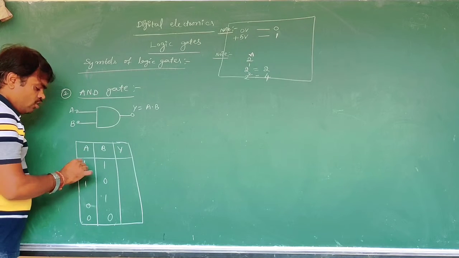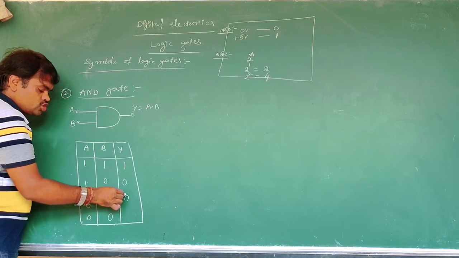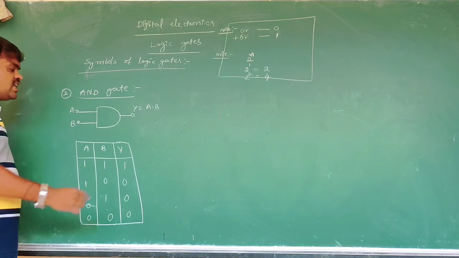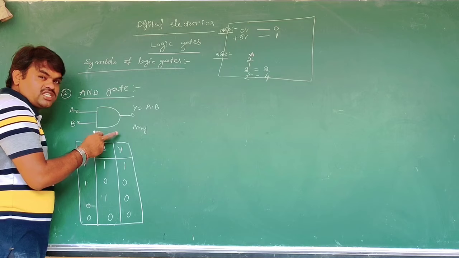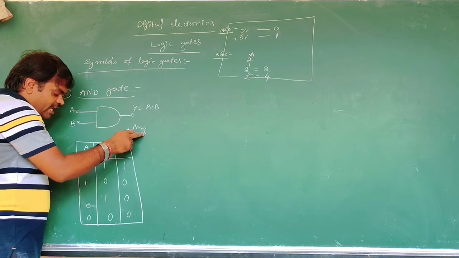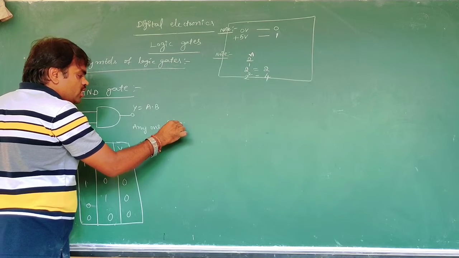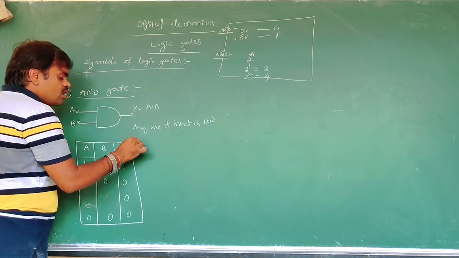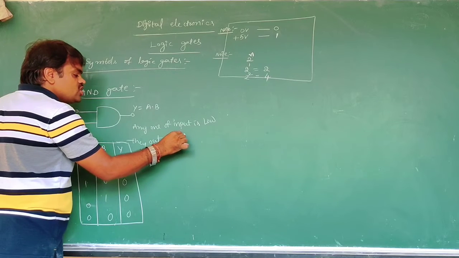We know that 1 times 1 is 1, 1 times 0 is 0, 0 times 1 is 0, 0 times 0 is 0. Now the statement, remember it, it is very important. Through the statement only we solve the problems: if any one of the inputs is low, then the output is low.